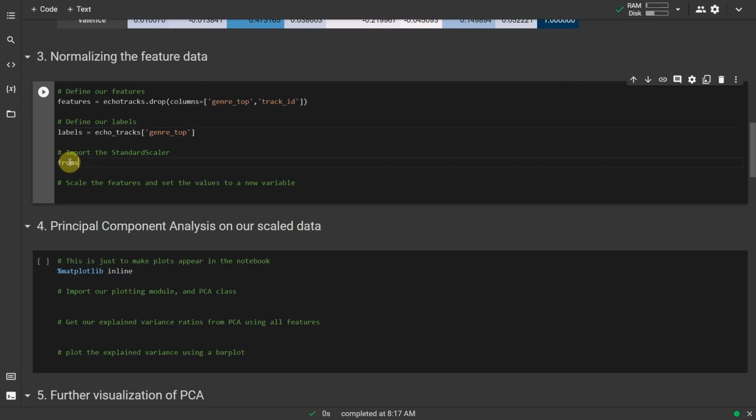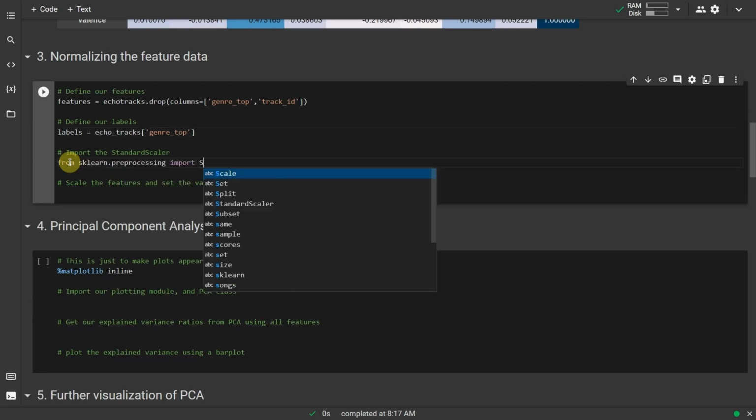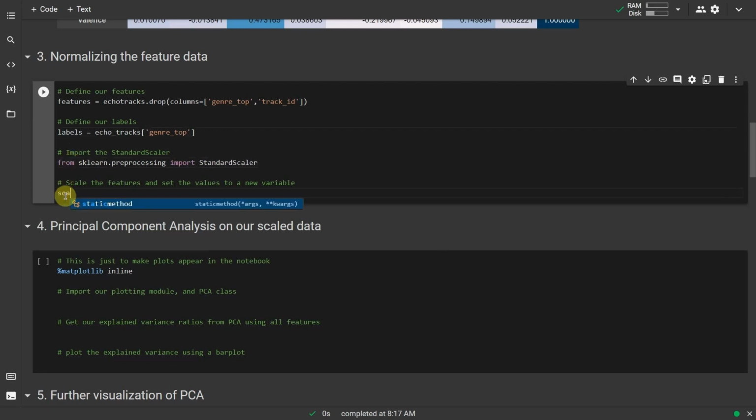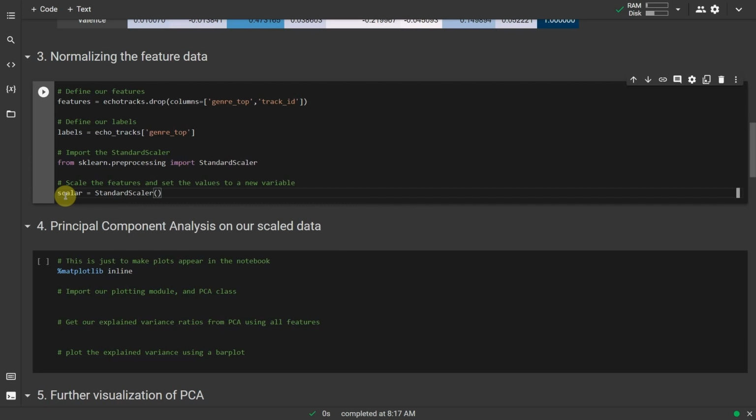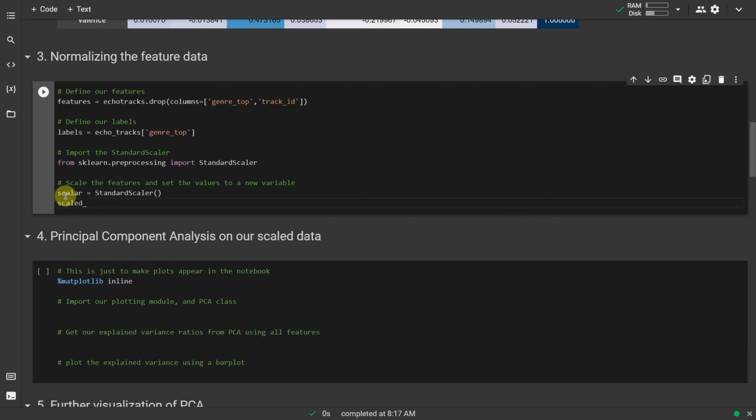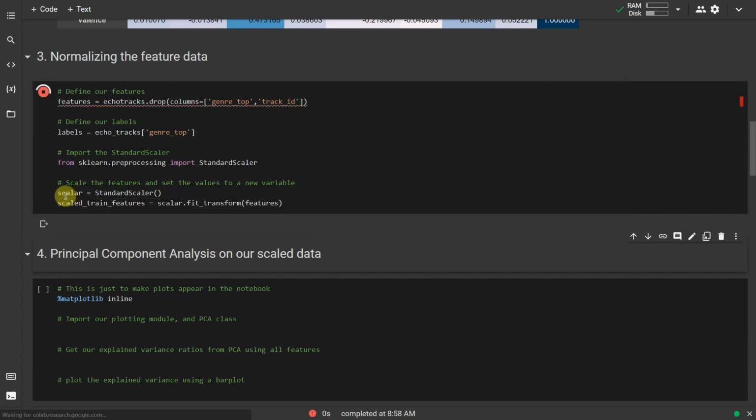Import the StandardScaler from the sklearn preprocessing module: from sklearn.preprocessing import StandardScaler. Define an instance of the StandardScaler called scaler without passing any arguments. Scaler equals StandardScaler. Use the fit_transform method to scale features and save to a new variable called scaled_train_features. Scaled_train_features equals scaler.fit_transform features.